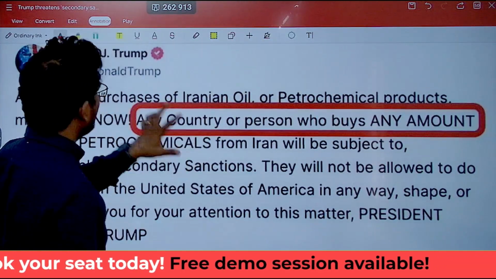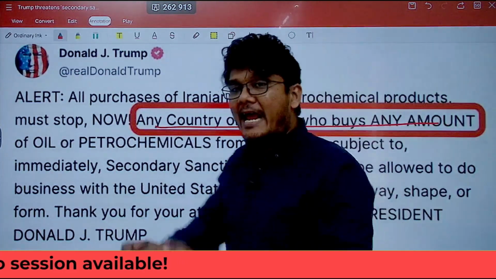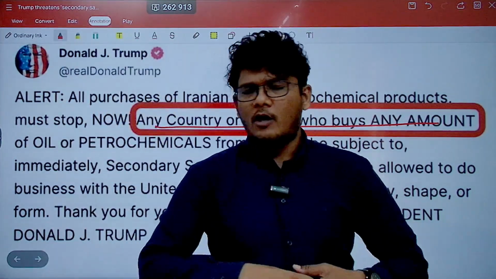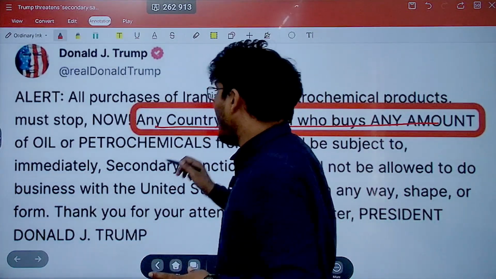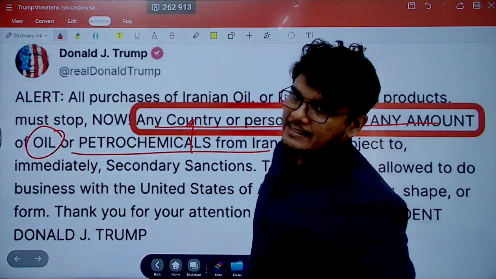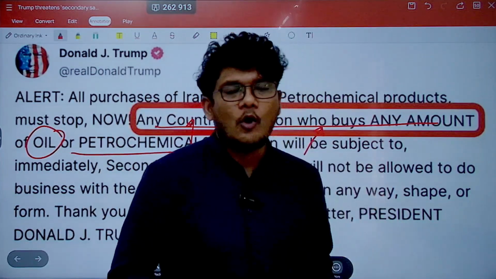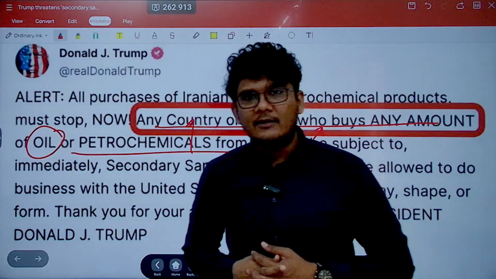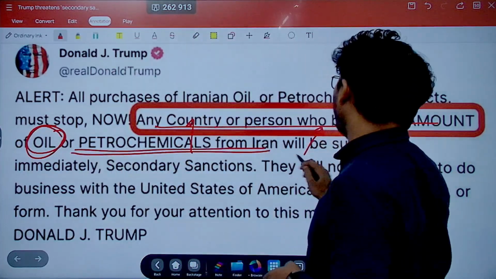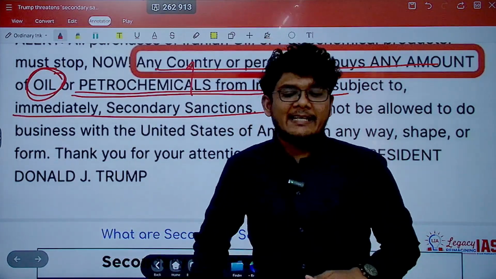Let's move ahead. This is the original tweet of Mr. Donald Trump. He's saying that any country or any person buys any amount. So there is no limitation of 1 barrel, 1 million barrels or 1 lakh barrels, anything like that. Any country buying any amount of oil or petrochemicals. Oil is basically crude oil, which gets converted into different petrochemical products after refining. So if they buy any amount of oil or petrochemicals from Iran, they will be subjected immediately to secondary sanctions.